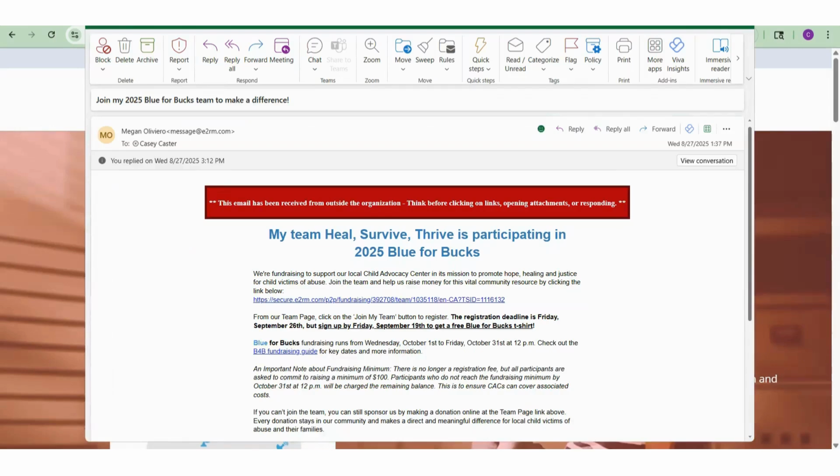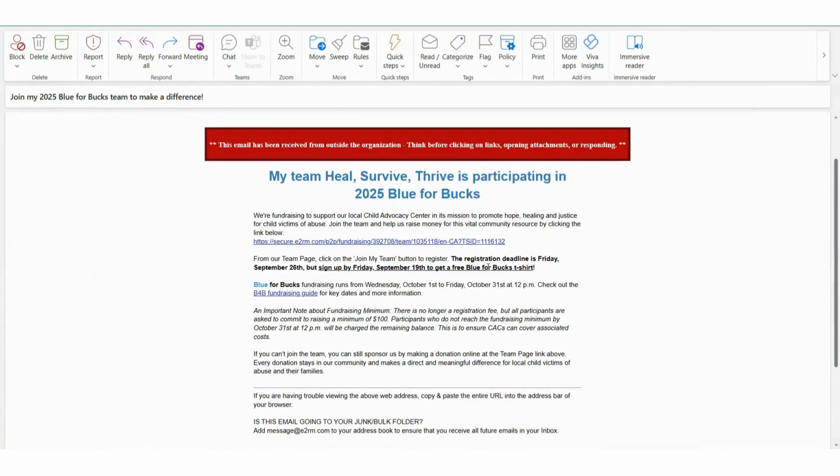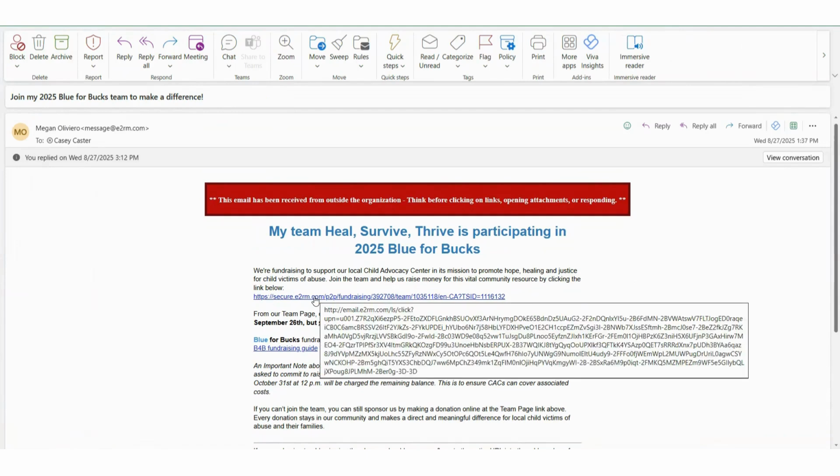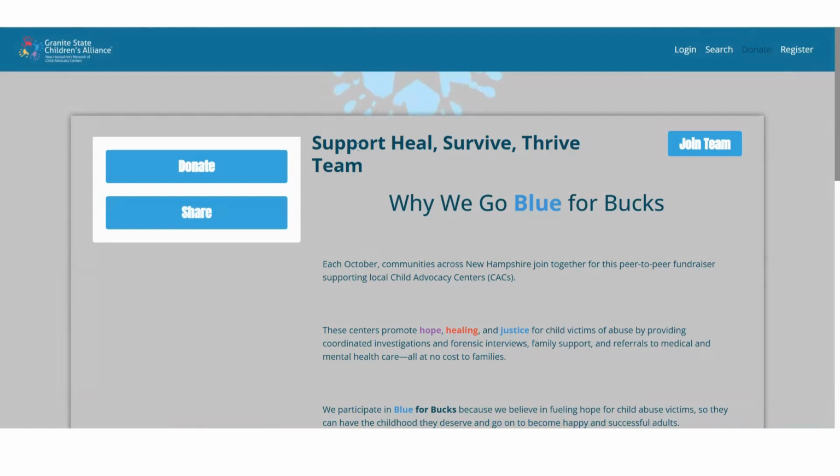This is an example of an email that I received as an individual asking me to join the Granite State Children's Alliance's team. My team captain sent this through the system, so this is pre-formatted information that's set up here. And when I read through it, I can see that if I want to join the team, there's a link that I can click that will take me to get started. So I'm going to click that link.